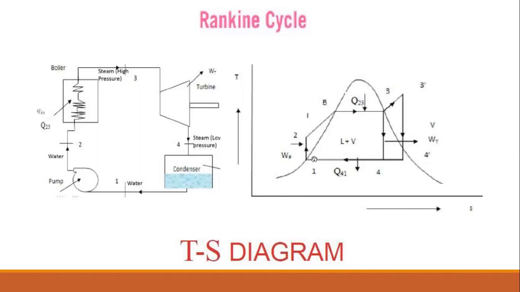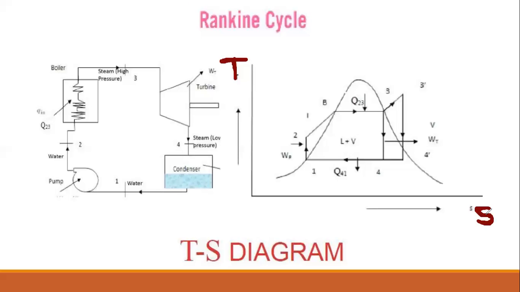So you see, first we will see the TS diagram, the temperature and heat diagram. On the y-axis we give the temperature, and on the x-axis we give the heat. So now we will see the relations between temperature and heat.